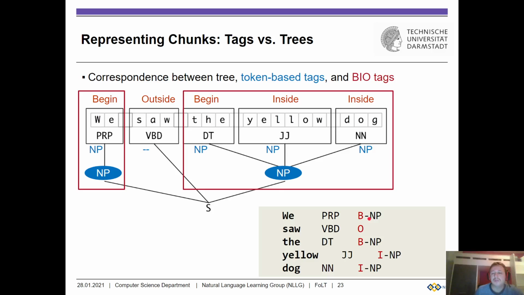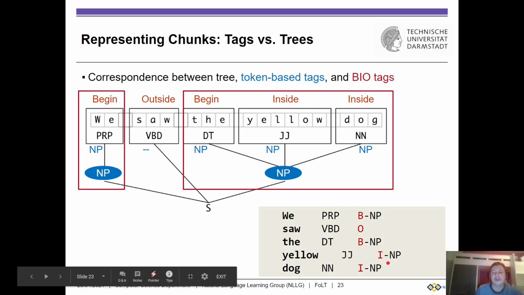And note that all we need is to indicate when something is starting a new noun phrase and when it's continuing something and when it is outside of a noun phrase. So in this notation, it's completely clear that those 3 belong together. Here's the beginning, here's the continuation, here's the further continuation.